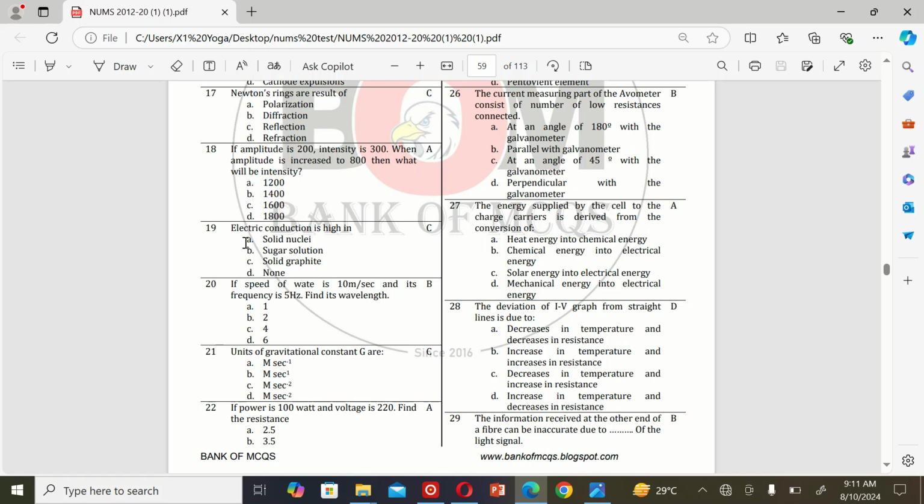The next MCQ is: electric conduction is high in A, solid nuclei, B, sugar solution, C, solid graphite, and D, none. So the correct option is C, solid graphite.